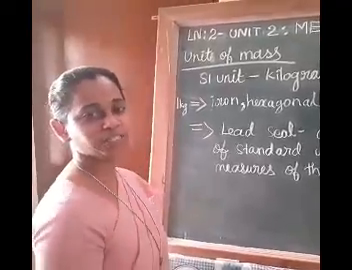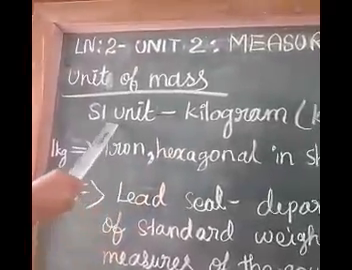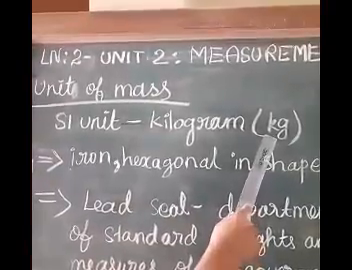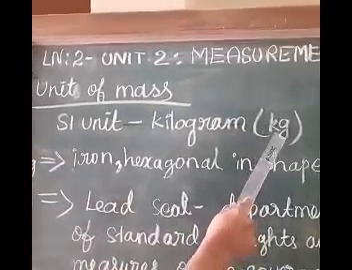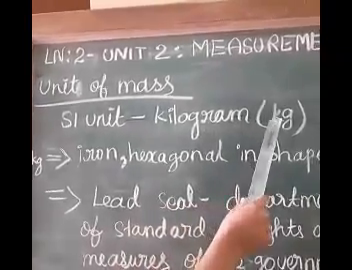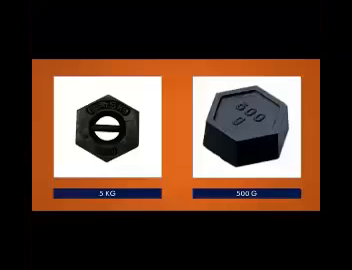Now we are going to discuss the unit of mass. What is the SI unit of mass? Kilogram. In short form, we can write kg. SI unit of mass is kilogram, that is kg. Have a look at this picture.